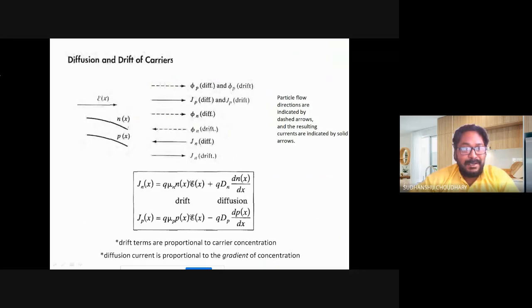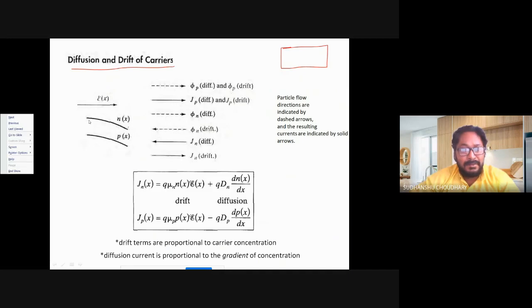Now, let us further understand the diffusion and drift of carriers in just one picture. Here let us assume that we have a semiconductor, and inside this semiconductor both electrons and holes are there. Right? And there is a concentration gradient of electrons and holes. So both are like this. That is the concentration gradient of electron.